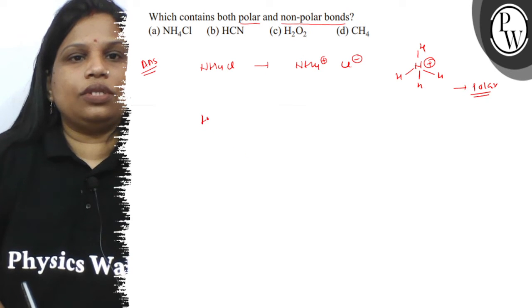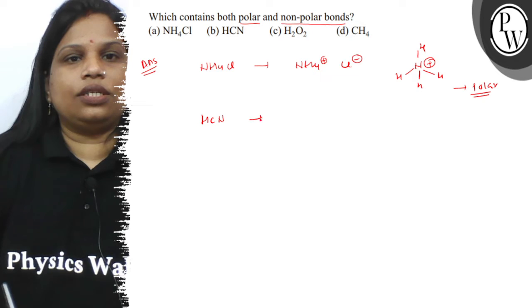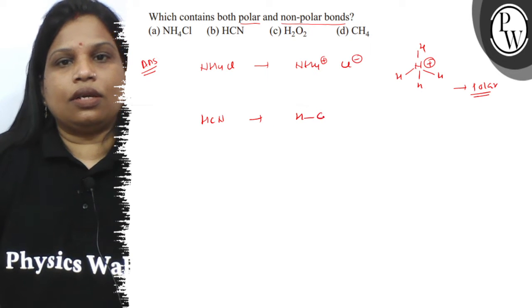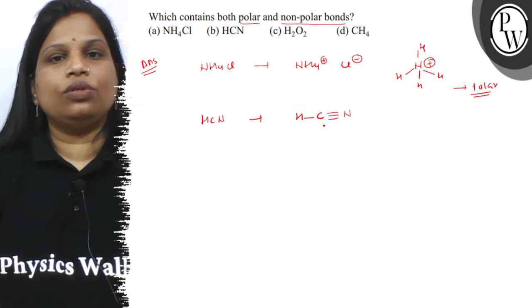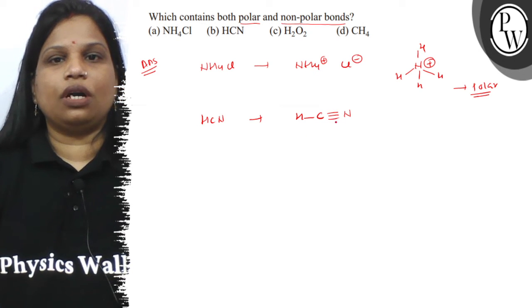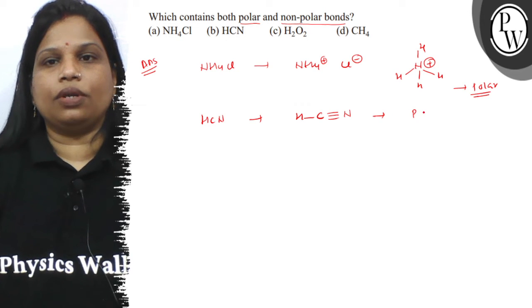In case of hydrogen cyanide, the structure is H single bond C and triple bond N. In this case also there is electronegativity difference between carbon nitrogen and carbon hydrogen. So the bond is polar. Here the bonds are polar.